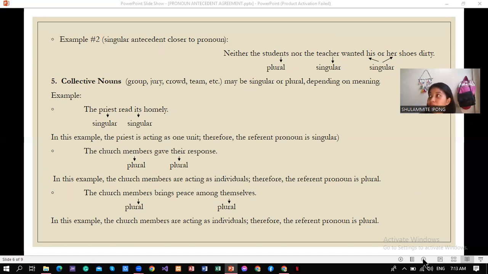Rule number 5. Collective nouns may be singular or plural depending on meaning. For example, the priest read its homily. So the priest here is singular. The priest is acting as one unit. Therefore, the referent pronoun is also singular, which is its.